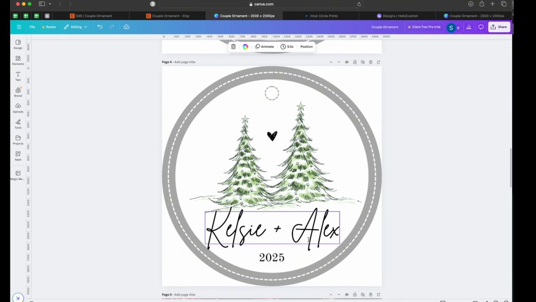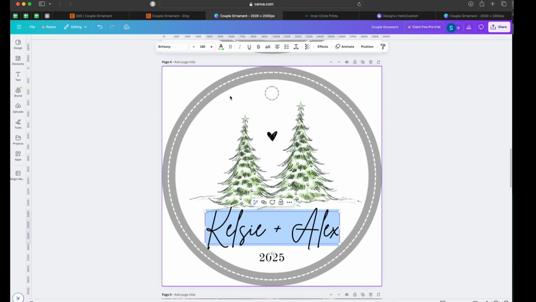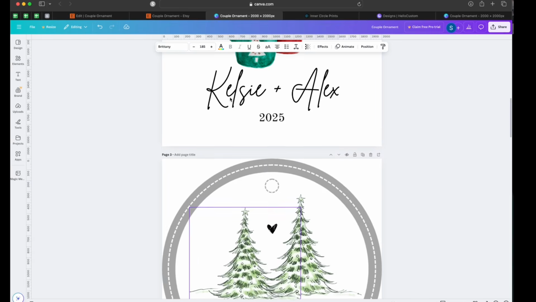I always duplicate it, do their new personalization, download it, and upload it into their order. But that's where it does increase the margin for error a bit, because you have to be able to see what they wanted, see what design they wanted, and select the correct one. Now, if you wanted to break them out one by one, you could do that.